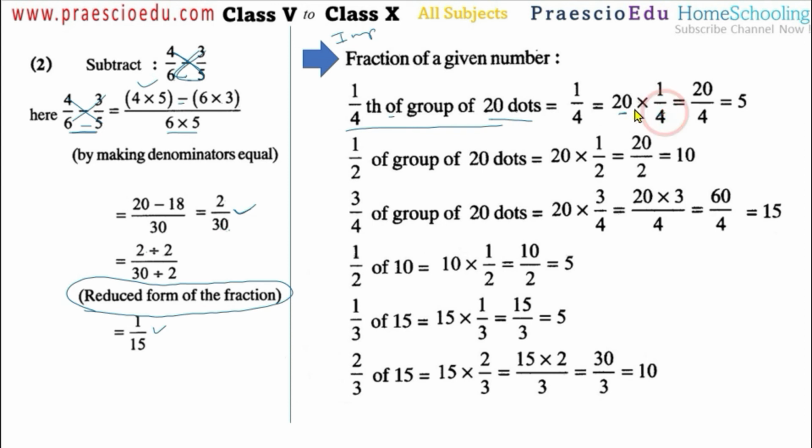So this is the denominator, which means this is the division. So 4 ones and 4 fives. So the 5 comes, or we can say 20 multiplied by 1 is 20, divided by 4. So again after this one, we will carry out the division. So the answer is 5.